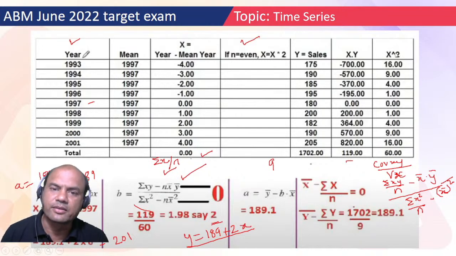Next, X square. So square whatever X you get over here. X square will always be positive, let it be minus 4 or plus 4.